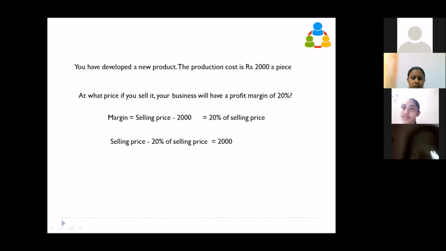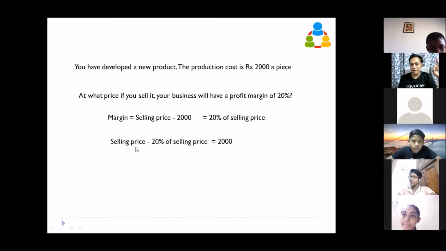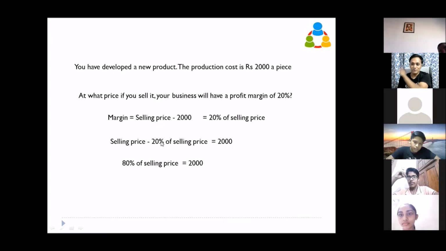Yes, sir. Agree. Okay. So what is selling price minus 20% of selling price? Assume the selling price is X. X minus 20x by 100. So what is that? It is 80x, 80% of the selling price. Is it not? This is 80% of selling price because you removed 20%. You had some price, that is 100%. From that you are removing 20%. So you have 80%. Is it not? So now you have to understand this sentence is the straightforward meaning of the problem.